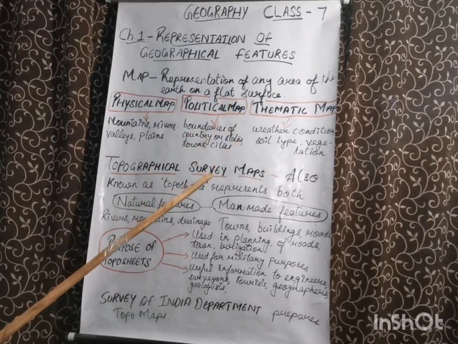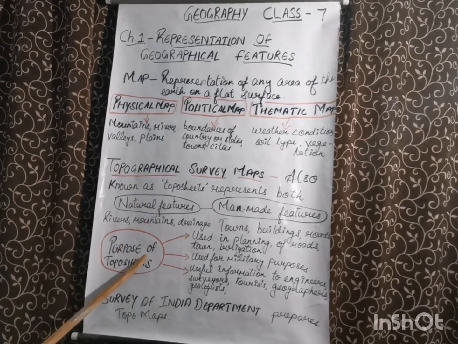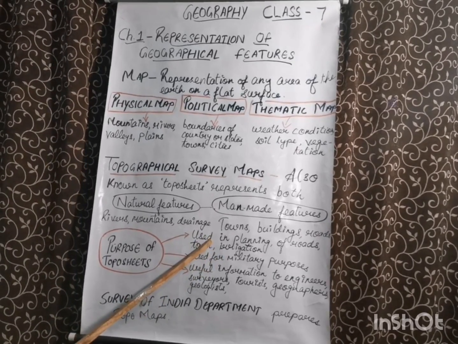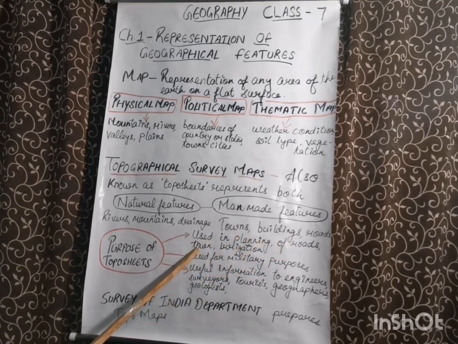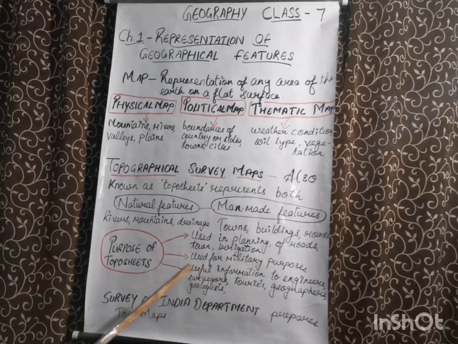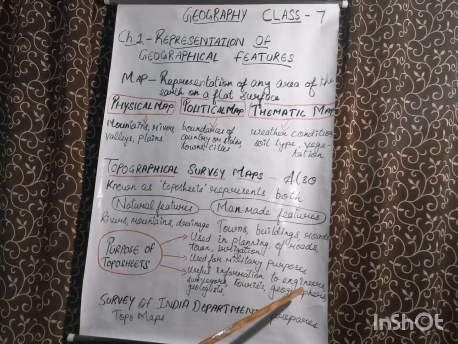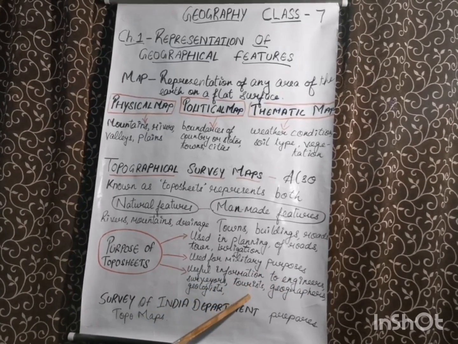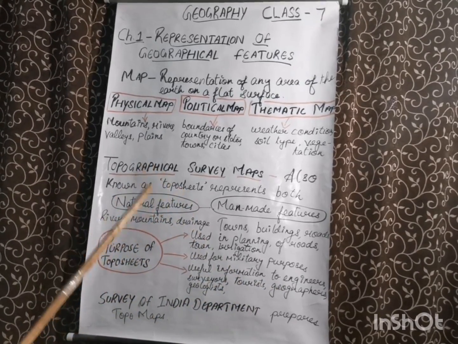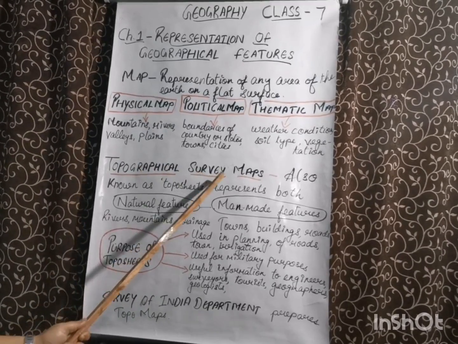Now, these topographical survey maps have their own purpose. They are used in planning of roads, towns, irrigation. They can also be used for military purposes. They are helpful to give information to engineers, surveyors, tourists, geographers, geologists, etc. Now you might be thinking, who prepares these topographical survey maps?